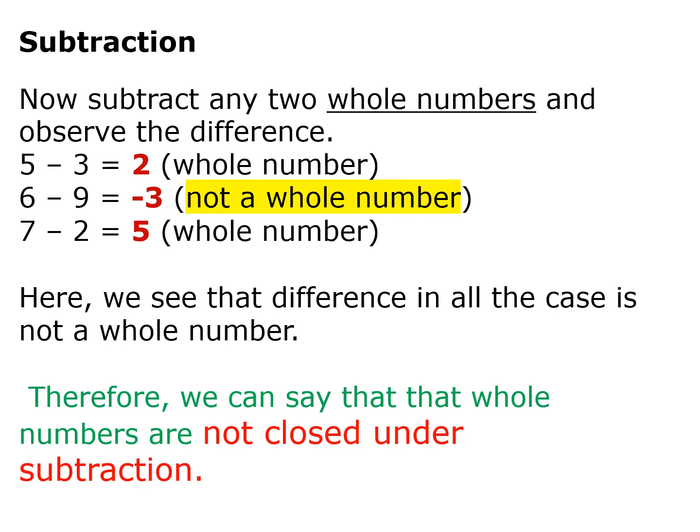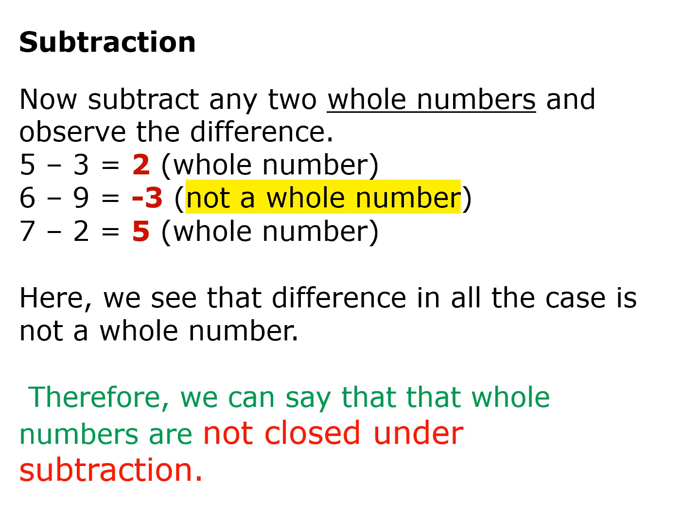Children, you have just studied that whole numbers are closed under addition and multiplication. Whole numbers are not closed under subtraction. Let's study why. Subtract any two whole numbers and observe the difference. In the first example, 5 minus 3. 3 has to be subtracted from 5. The difference is 2. 2 is a whole number.